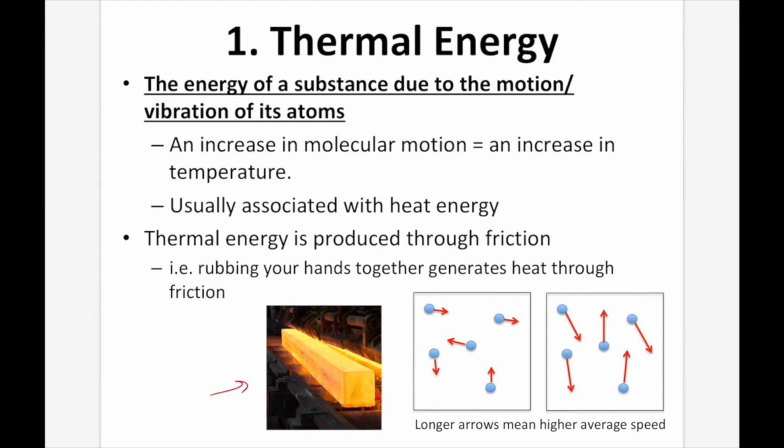Another example of that is this zoomed in version here on the right hand side. Now you can see all the little circles, they have arrows on. Those arrows represent the speed of the molecules. As we increase the energy, as we go from left to right, we see the arrows get bigger. This increase in the size of the arrows represents an increase in their velocity, which is representative of an increase in temperature. So increased speed or velocity equals an increase in temperature.